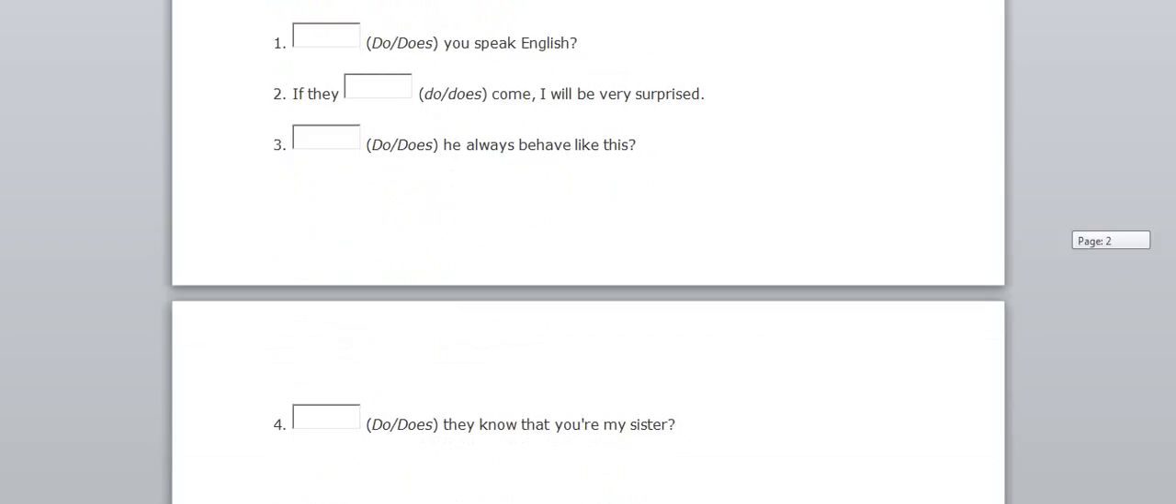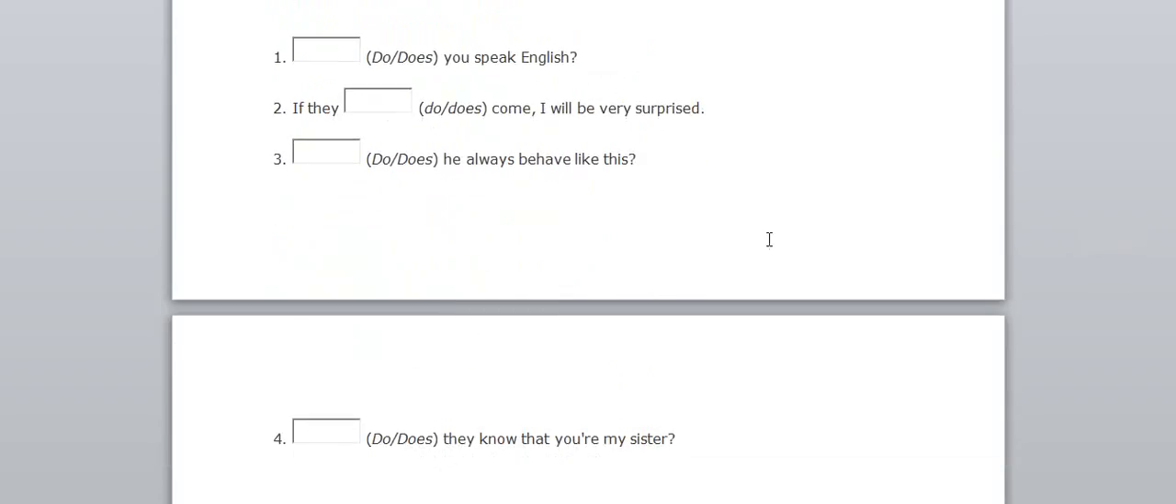We'll practice some examples. See here what we need to place. You speak English. Is you third person singular? No, only he, she, it are third person singular. You is first person, so here we need to use do. Do you speak English? This is the correct answer.